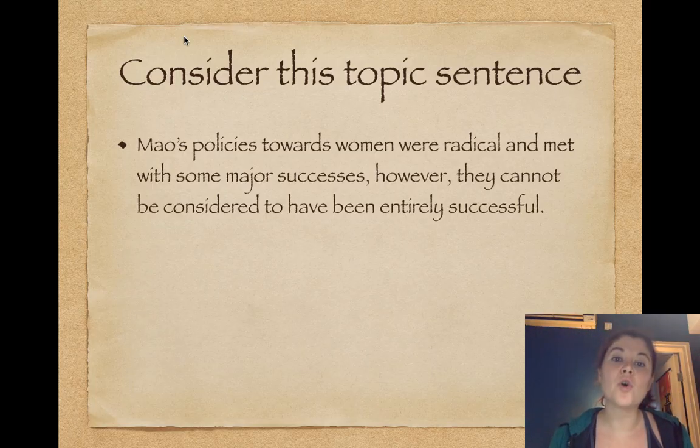But this paragraph is not only going to argue for the successes of Mao's policies, it's also going to argue for some limitations in terms of the success of Mao's policies related to women. So I think a clear argument is being put across in this topic sentence.